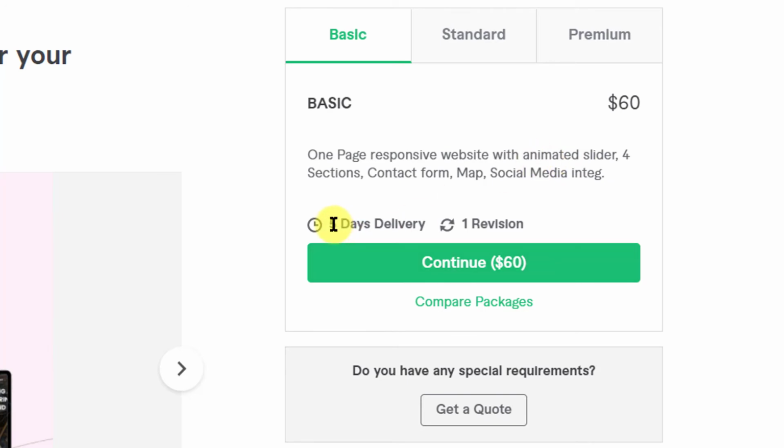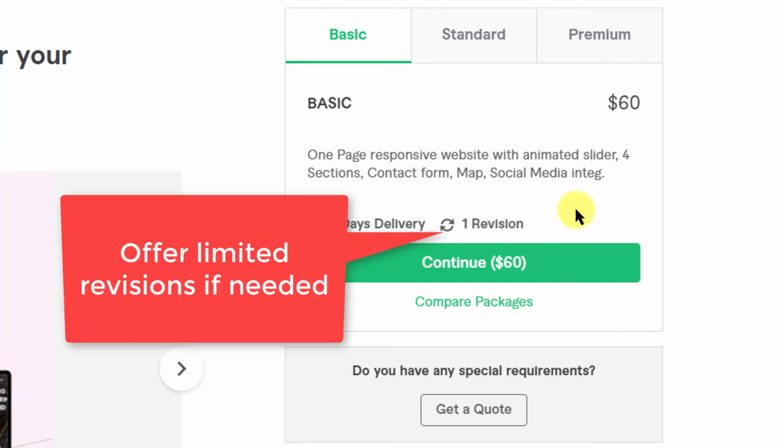Very important. So he does it in 5 days and 1 revision. Very nice. See, very clear. 1 revision. I do not need more revisions. Obviously, if the client is asking for more revisions, I'll obviously do it. But the impression that I give on my gig is that I'm very much specific. I'm very much sure of what I'm going to deliver, and my delivery will not need more than 1 revision. That's the message that the buyer gets.